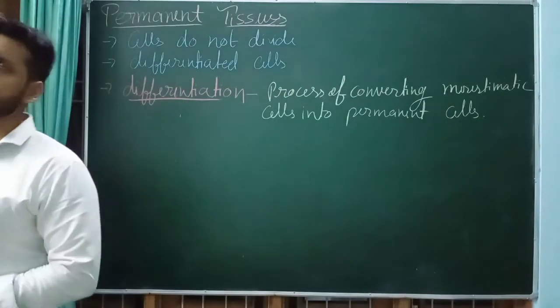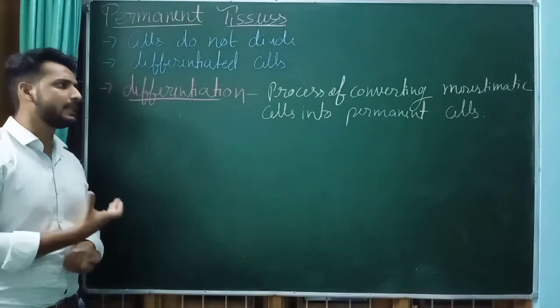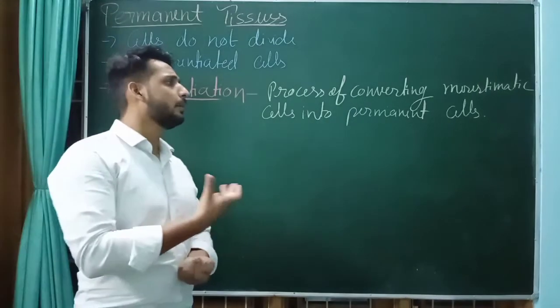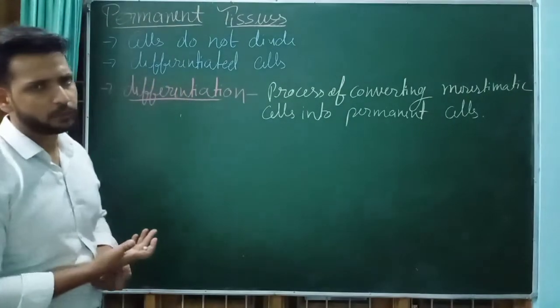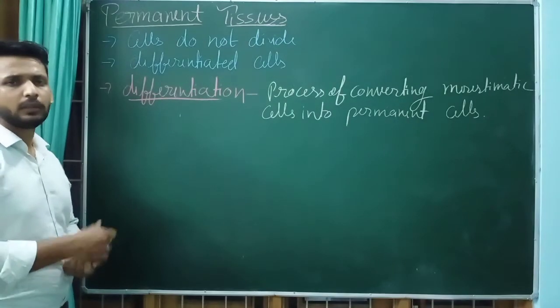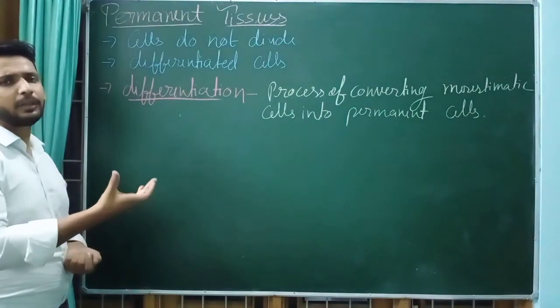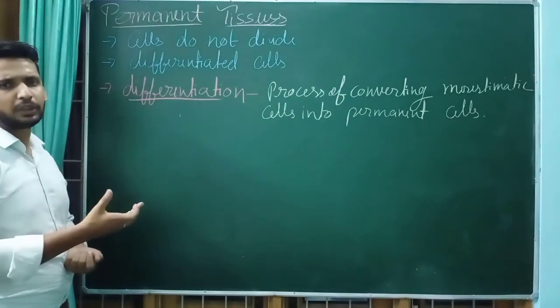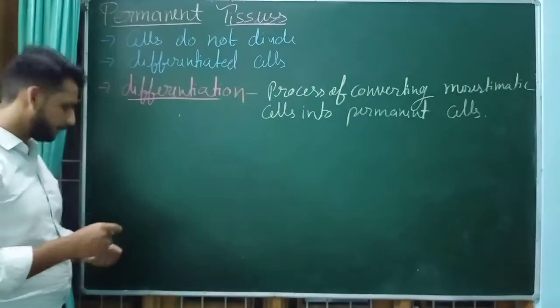Got it? So here, differentiation is the process by which meristematic cells are converted into permanent cells, or meristematic tissues are converted into permanent tissues. Here I have written cells because tissues are the combination of cells only, right?